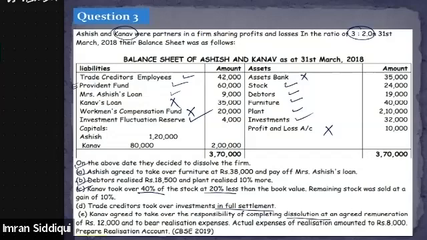If any liability is being adjusted with an asset, such adjustment cannot be recorded in the realization account. You're getting my point? Any adjustment between the liability and the asset won't be recorded in the realization account. This is what adjustment D is all about.